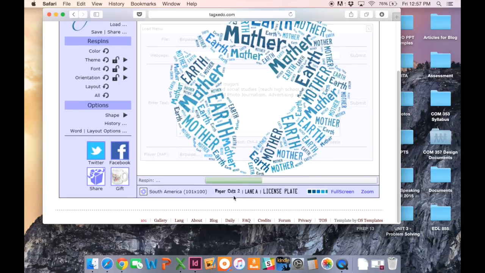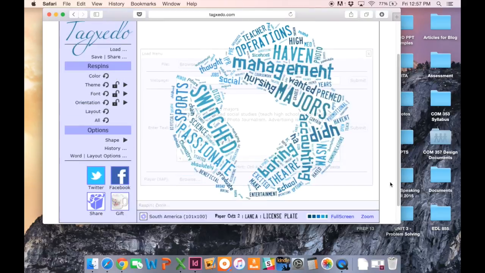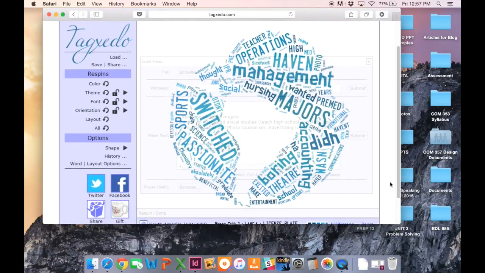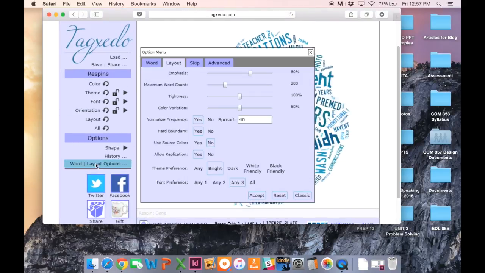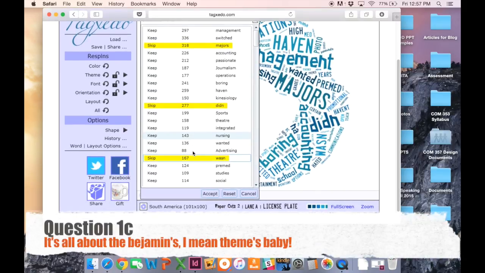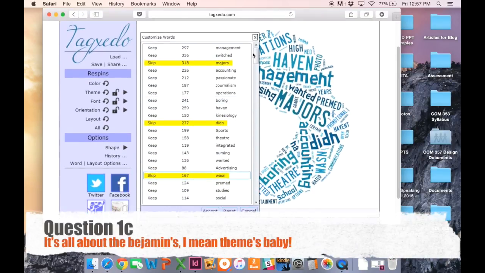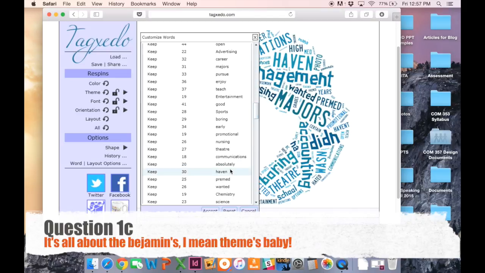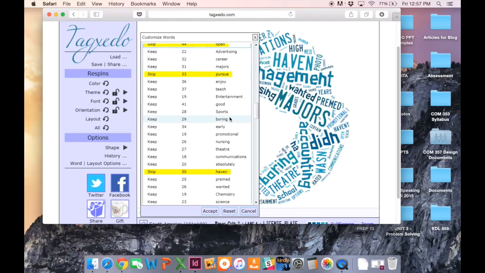I'm going to move my clicker, and you see this little green line. It's moving, it's moving, it's coming. Touchdown! There it is. Now, that's not enough, actually. From there you have to go to Word Layout Options, and you have to go to Skip, and you've got to find all the words that maybe you don't want in there that's going to stop you from actually getting the main themes. Because this is really the third part of question 1. You have to look for the themes, okay? So you want to try to find the major ideas that are essentially coming up in your short answer question. So basically what I'm trying to do is find any words that seem like they're going to get in my way.